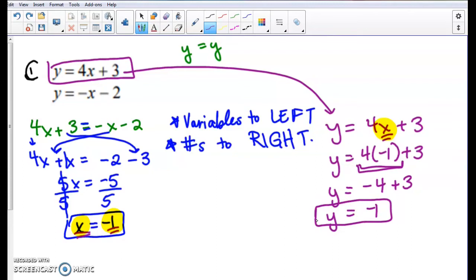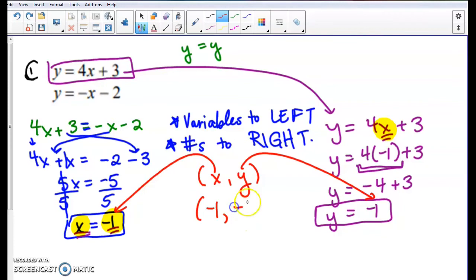There we go. And now, just like we did last week in our practice work, we're going to have to write our answer as an ordered pair x, y. So our x value, we got negative 1. So negative 1 comes first. And our y value, we also got negative 1. So the solution to this one is negative 1, negative 1.